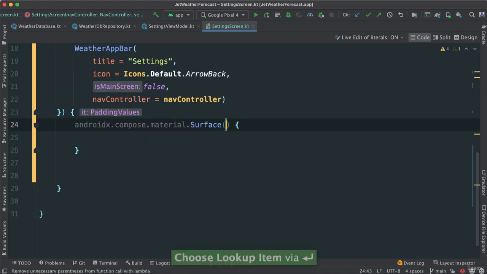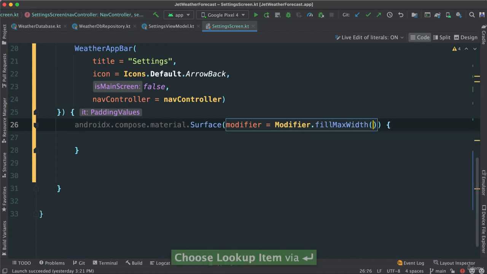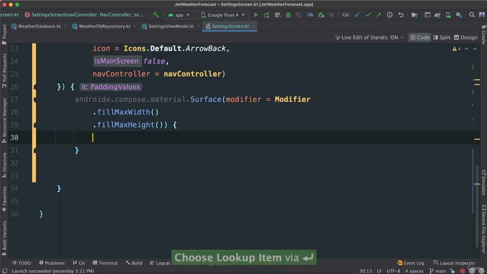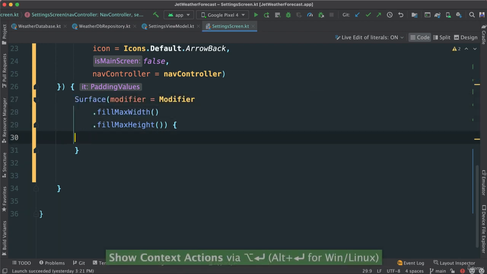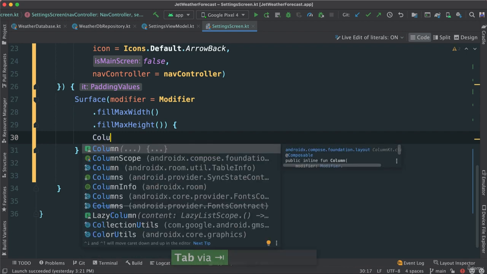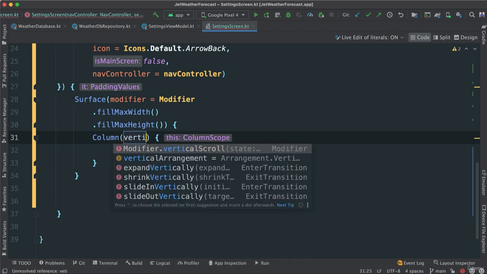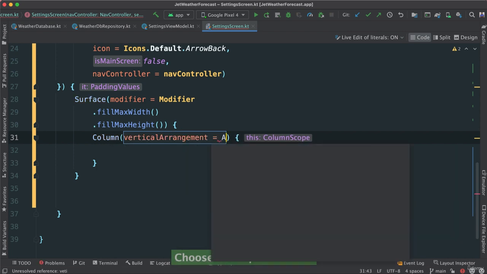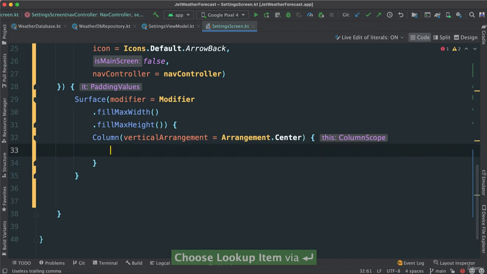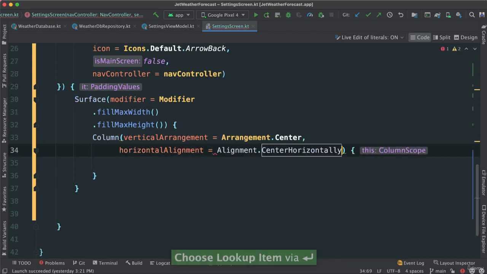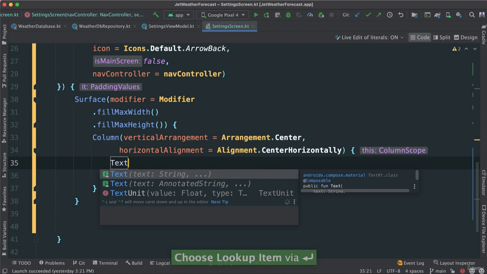Surface, max width, max height, then I'm going to add a column here, add a vertical arrangement, center, alignment, center horizontally, and I'm going to add a text.